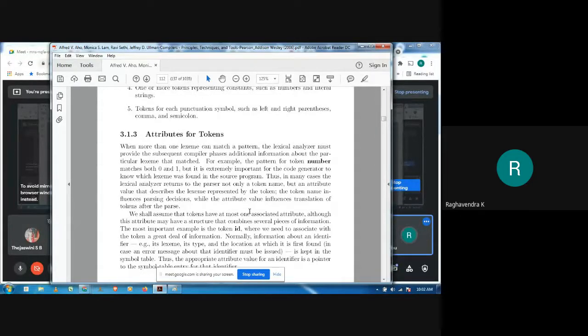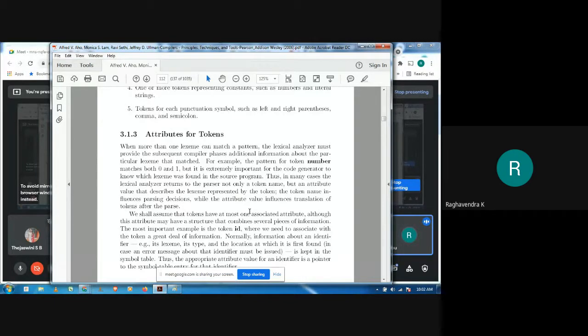And when we say that it will pass on a pointer to an entry in the symbol table, why this is important is because the symbol table keeps track of all the information. For example, if it is an identifier, its type, its length, and the location or the address assigned to that particular variable or token.